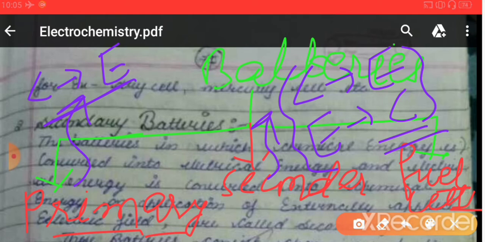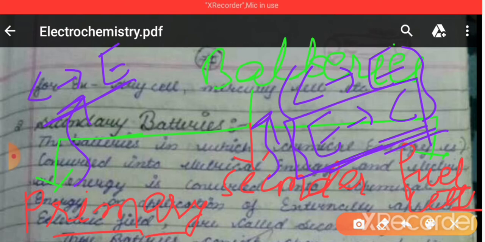Whenever chemical energy is converted into electrical energy, these can be considered as galvanic cells, and whenever electrical energy is converted into chemical energy, that can be considered as electrolytic cells. Whenever chemical energy is converting into electrical energy, that is the discharging case, or when electrical energy is converted into chemical energy, we can say that the battery is in the charging situation, right?